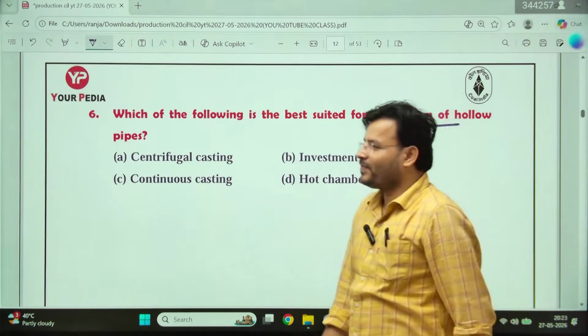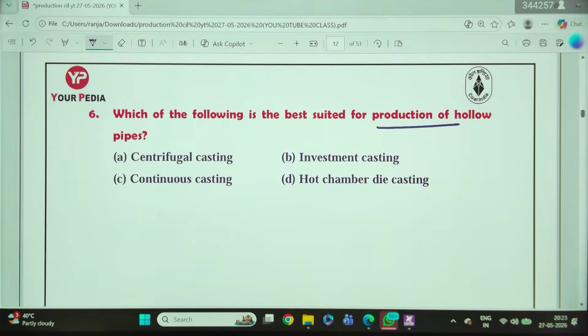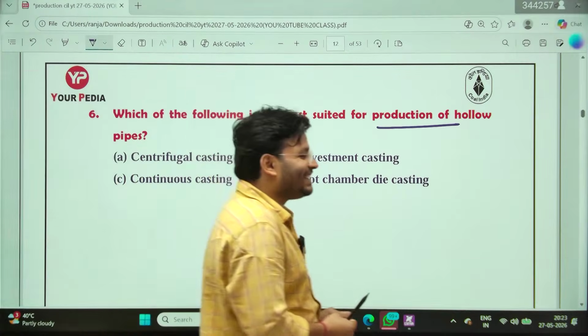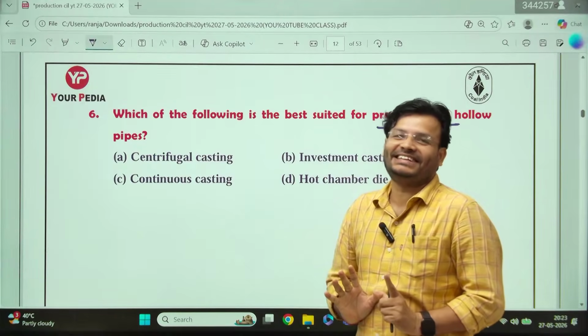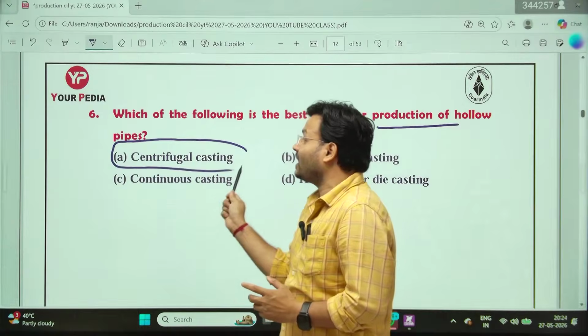Anybody? Yes, whatever you are going to see. Okay, Satya, thank you. A for apple. That time everyone is going to give the answer. Okay, a student thinking, okay, sir, at least one question, and now the answer, sir. Centrifugal casting. Now, sir, how does the centrifugal casting work, sir?